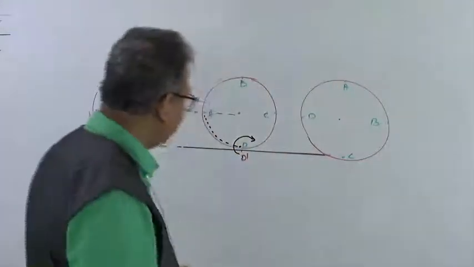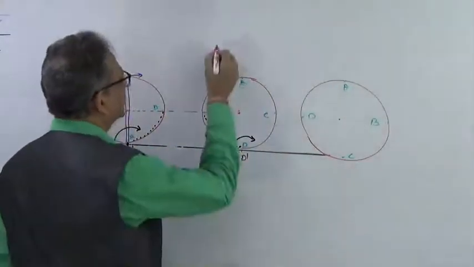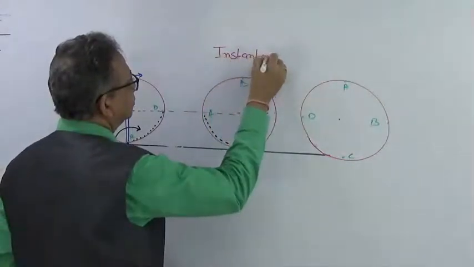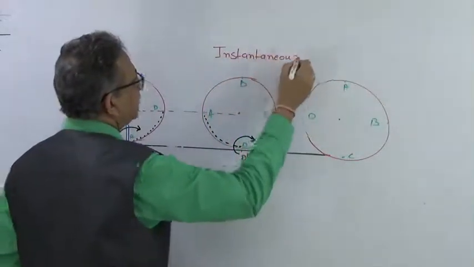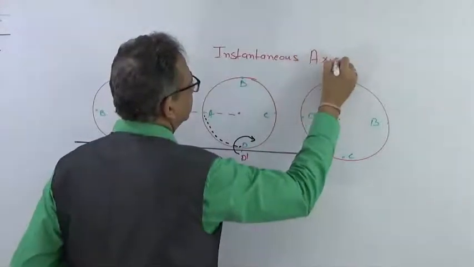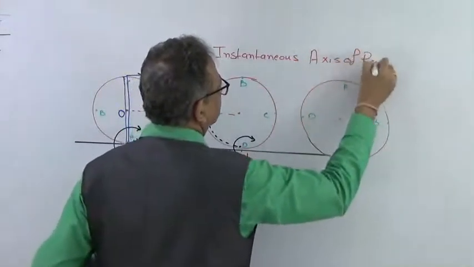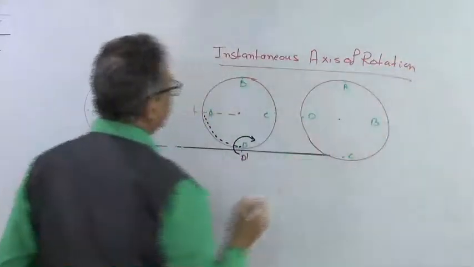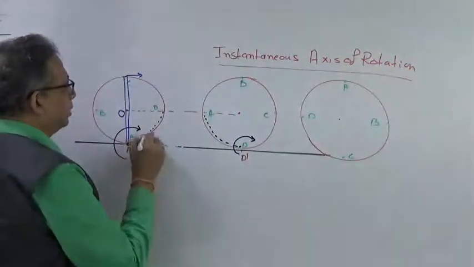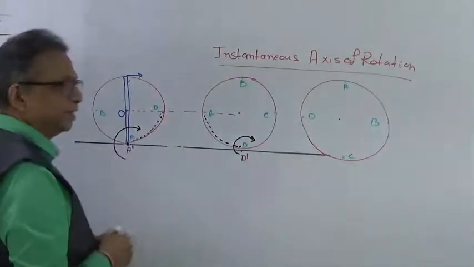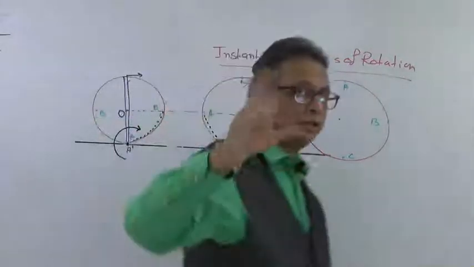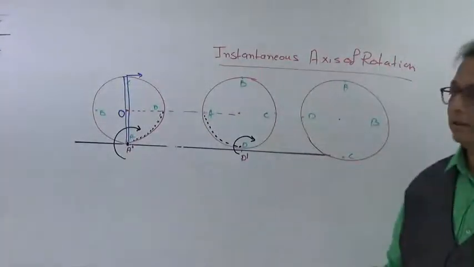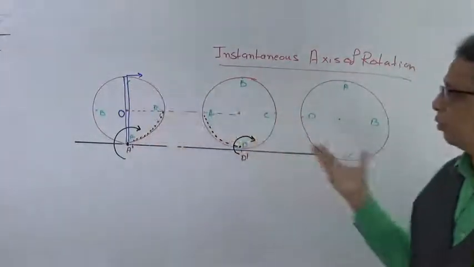What are they called? These axes are called instantaneous axis of rotation. Because they are not fixed, all these points are instantaneous axes at that particular moment around which that particular wheel is rotating. This is the basic fundamental behind a rolling body.